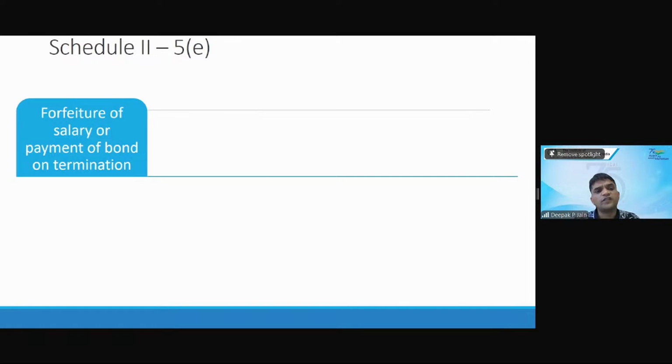Then next is forfeiture of salary or payment under a bond on termination. You are under employment, and you have to be with the company for 1 year. Now you have got a better opportunity, or for health reasons you have to leave the company before 1 year, but you have an agreement of a bond for 1 year. Now you have left after 10 months. For leaving the employment in between, for the remaining 2 months, you have to return the salary or pay a compensation.